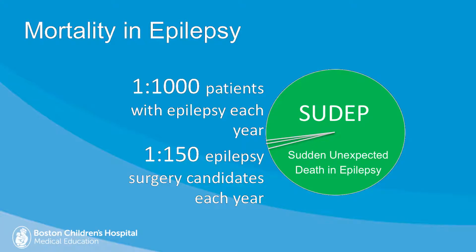Now, the high-risk group is the patient with intractable epilepsy, escalating seizures. In that group, sometimes we call this the surgery candidate group because they're being evaluated for medically intractable seizures, the risk is as high as 1 in 150. Now, in a new onset patient, the figure that's used is 1 in 10,000. If you're seeing someone with new onset epilepsy, it's a very minuscule risk of SUDEP, 1 in 10,000. But as they start to live with epilepsy, the risk goes up, and it goes up cumulatively.